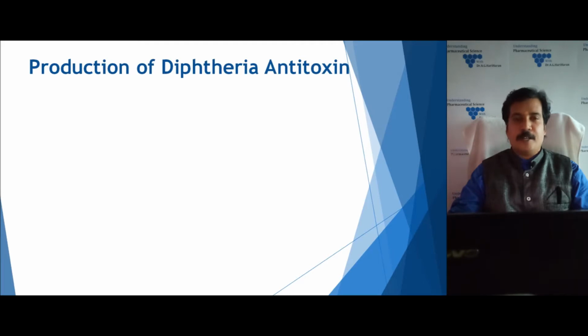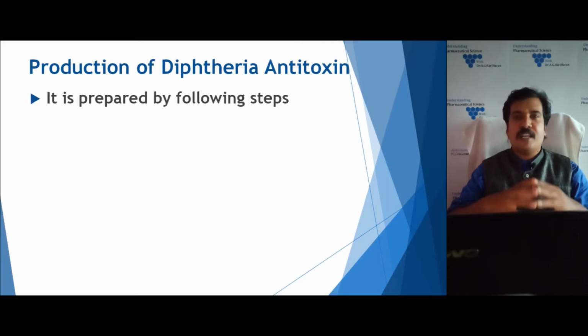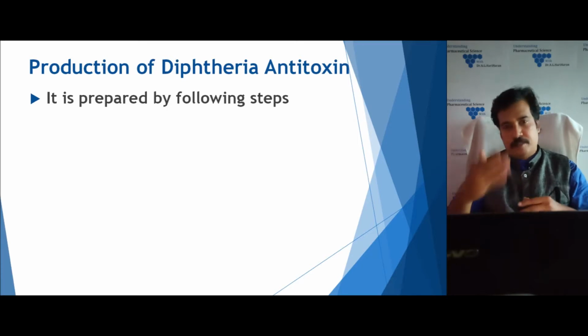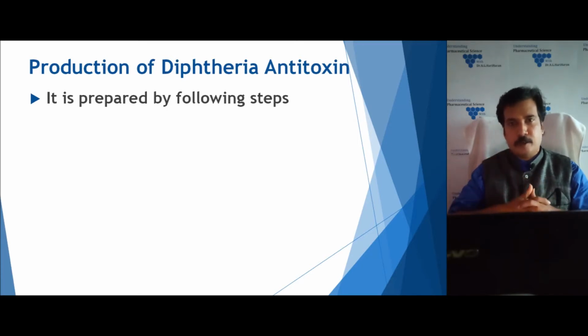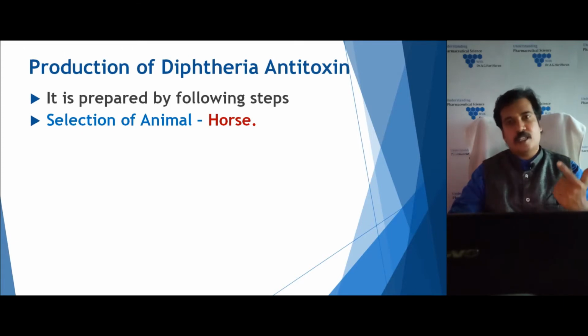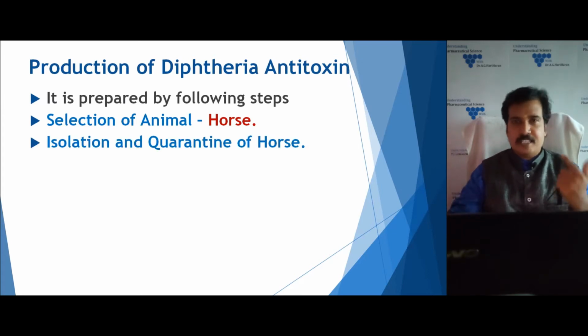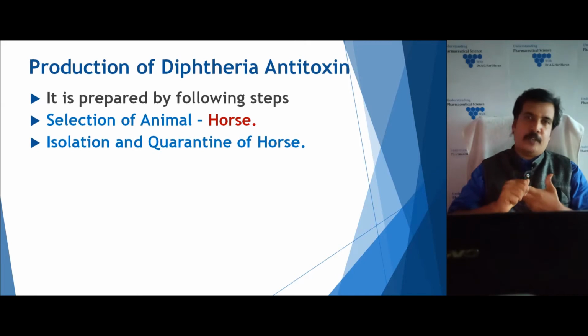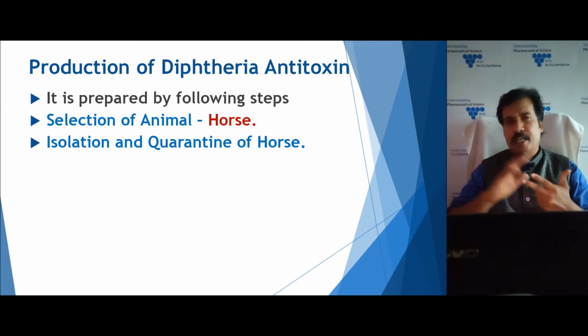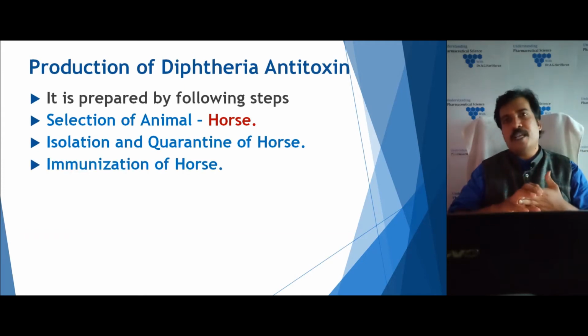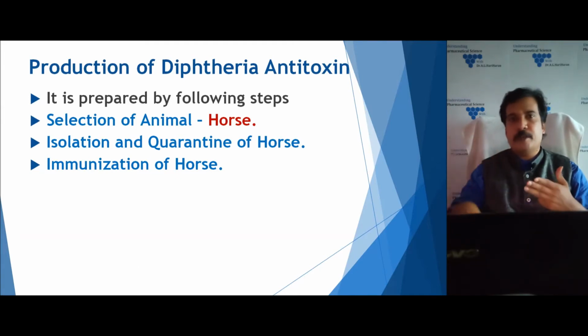The production of diphtheria antitoxin includes several steps. The first step is the selection of animal. We have to select a proper animal from which we can get a maximum amount of antibodies. Generally the preferred animal is the horse. The second step is isolation and quarantine of the animal, to make sure the animal doesn't get infected with other diseases. The third step is to immunize the animal with the toxin or the toxoid, so that it has the ability to produce antibodies.